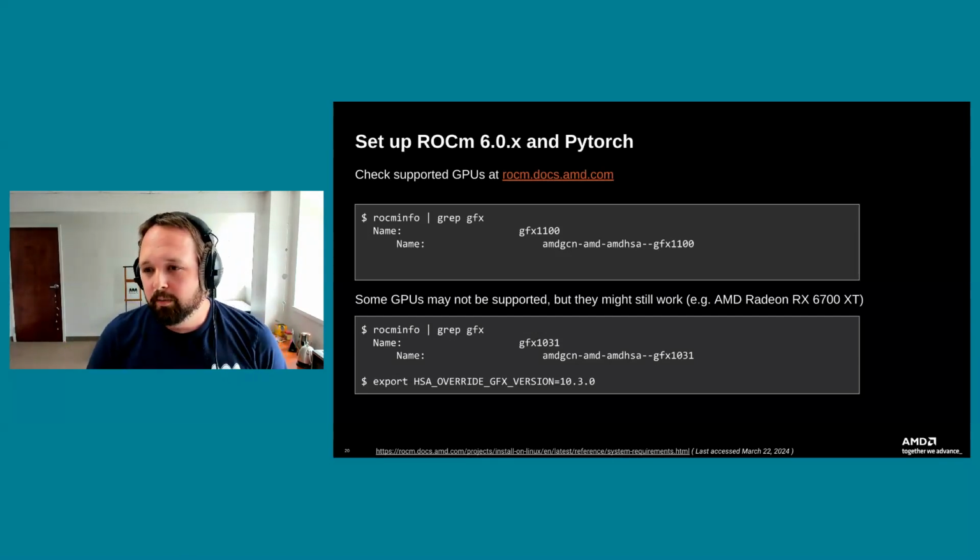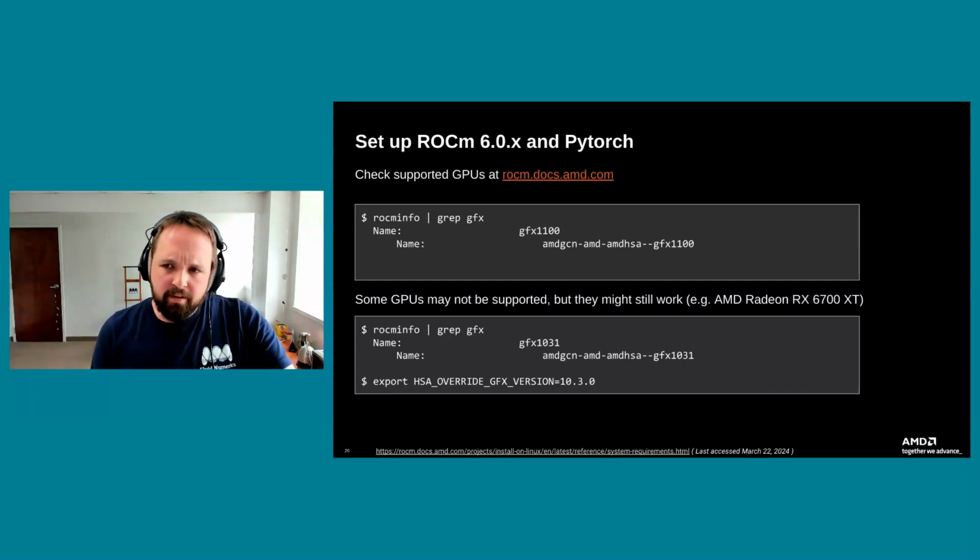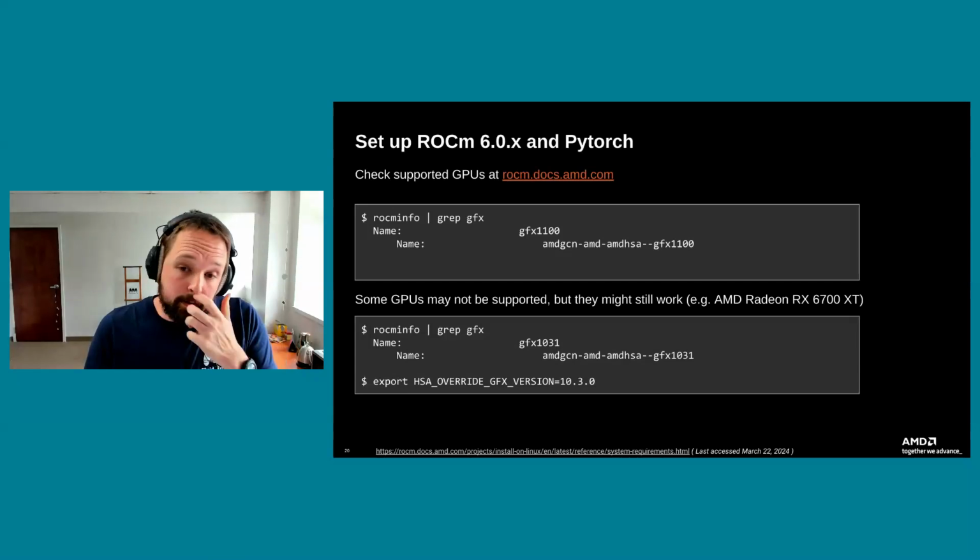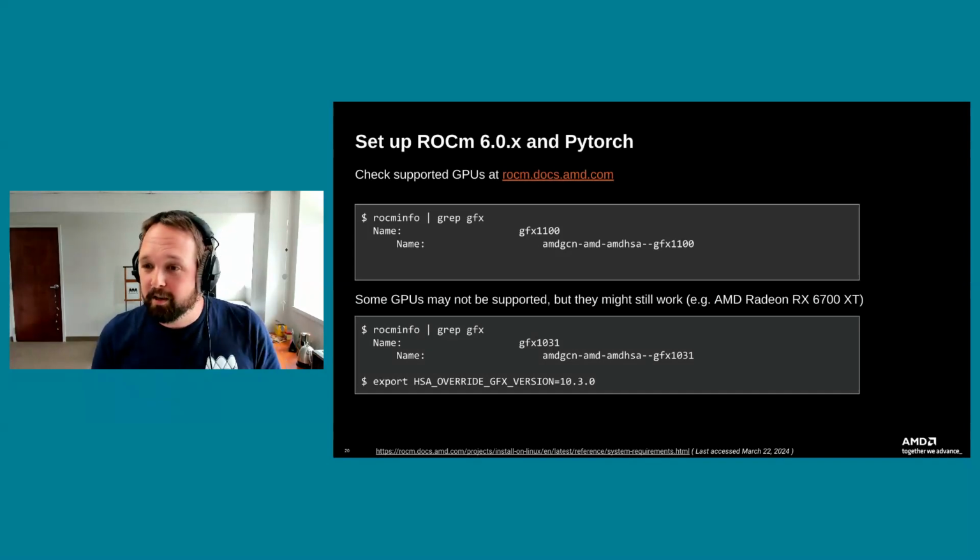However, you can do some tricks to make it work with PyTorch and other applications. If you have this GPU, and even one of the ones we'll be talking about today on our systems, it's also not on that list. And the GFX version here is 1031. However, on that supported list of GPUs from AMD, GFX 1030 is a supported architecture. Turns out that little patch version, which the 1031 here just means we're on the architecture is